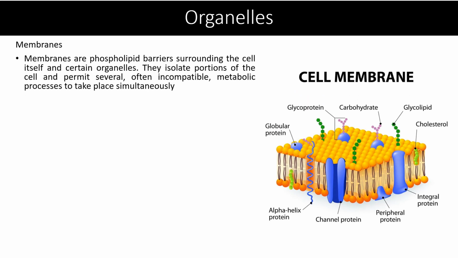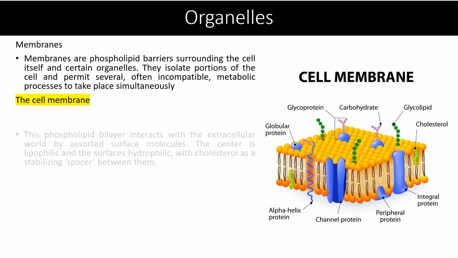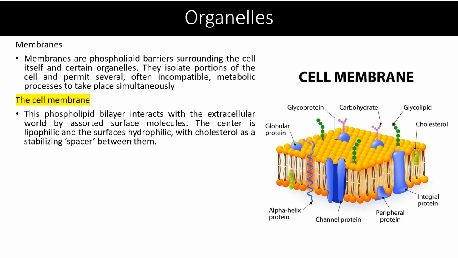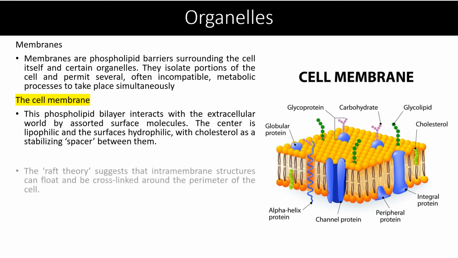Membranes. Membranes are phospholipid barriers surrounding the cell itself and certain organelles. They isolate portions of the cell and permit several often incompatible metabolic processes to take place simultaneously. The cell membrane, a phospholipid bilayer, interacts with the extracellular world by assorted surface molecules. The center is lipophilic and the surfaces are hydrophilic, with cholesterol as a stabilizing spacer between them.